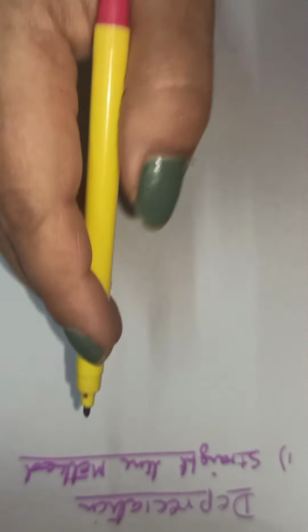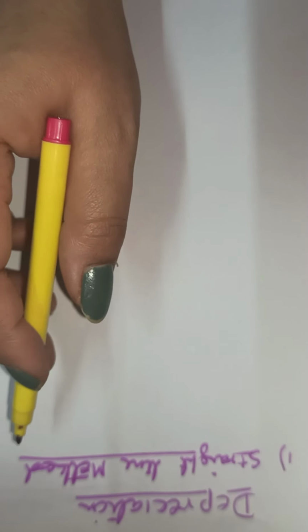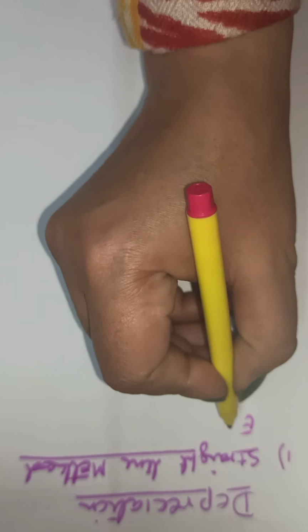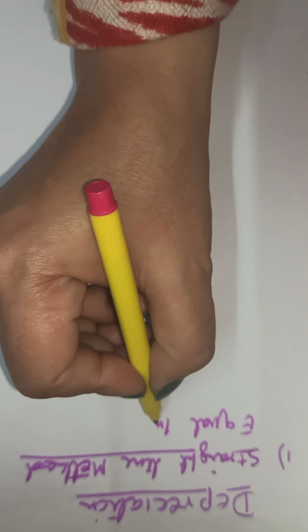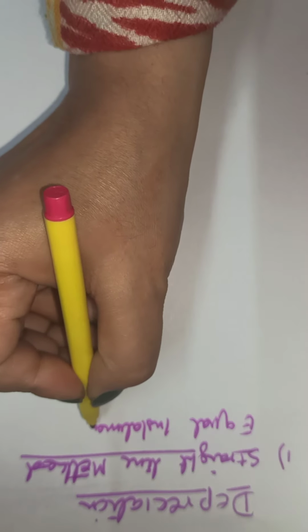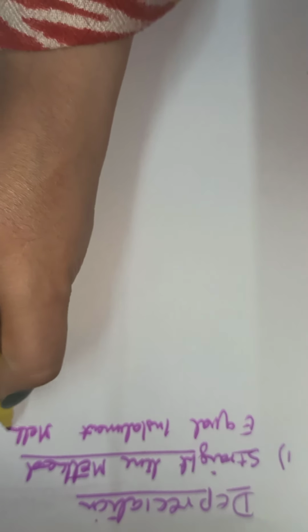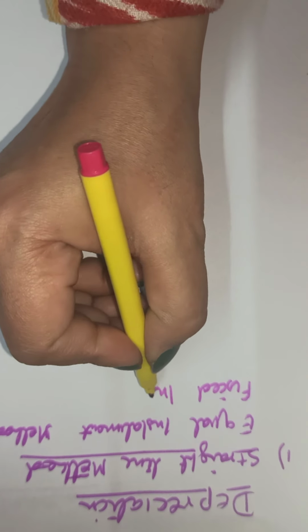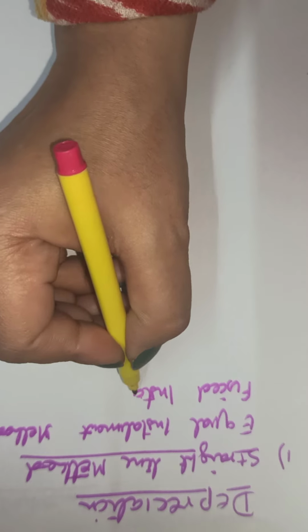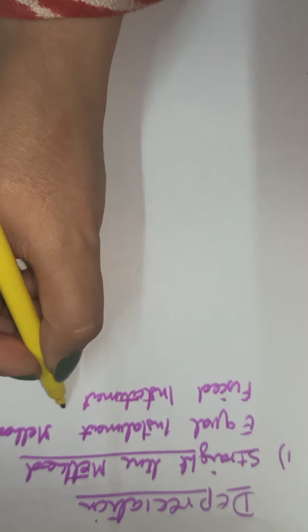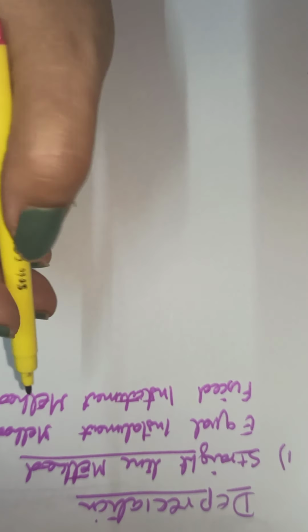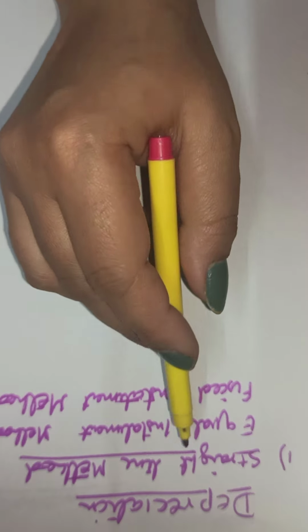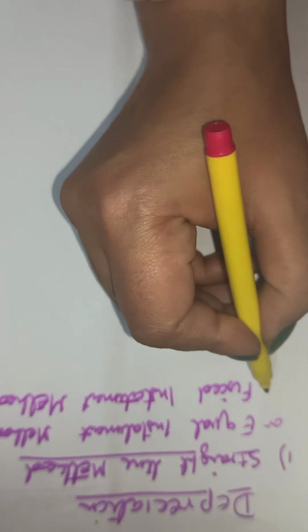As the name suggests, straight line method is a very simple method, also called equal installment method, or fixed installment method. So these are the methods of depreciation: the straight line method, the equal installment method, or the fixed installment method, all meaning the same.